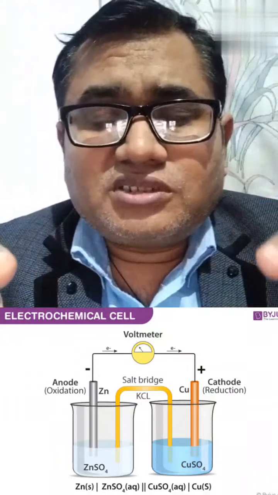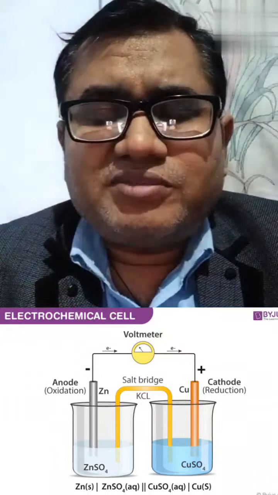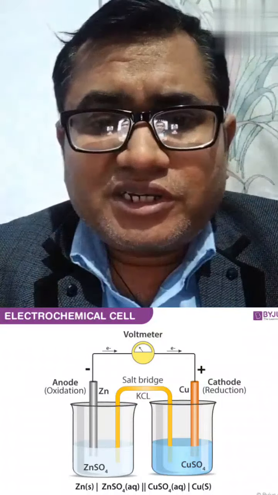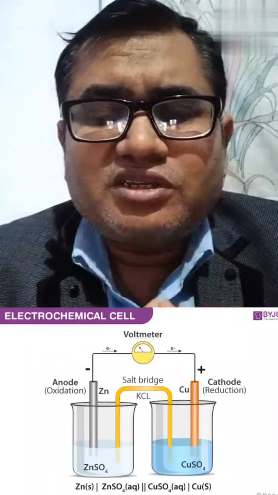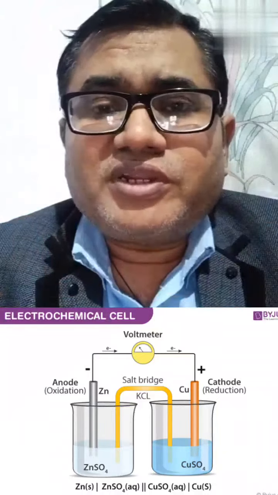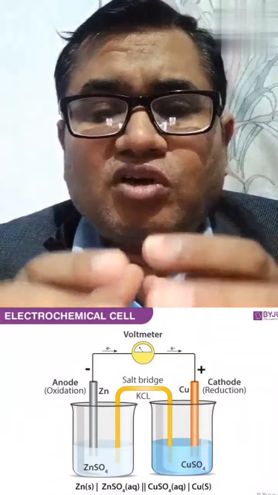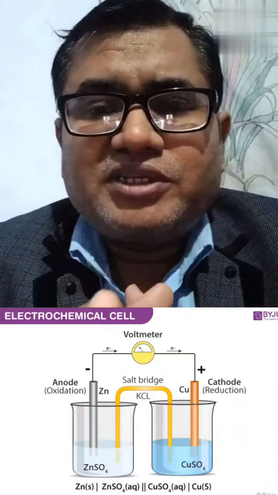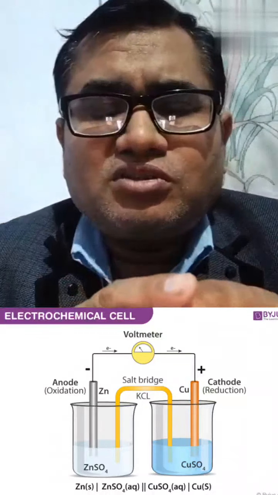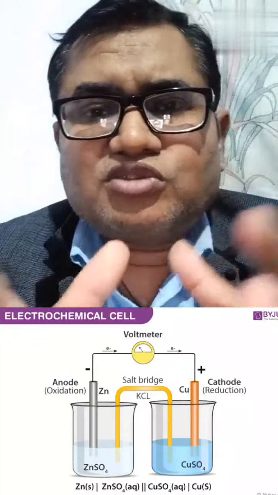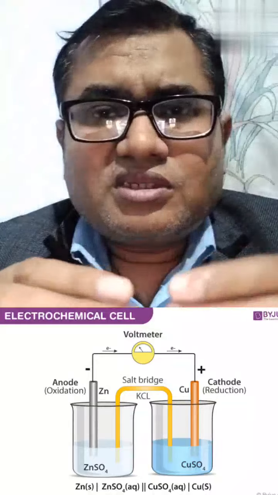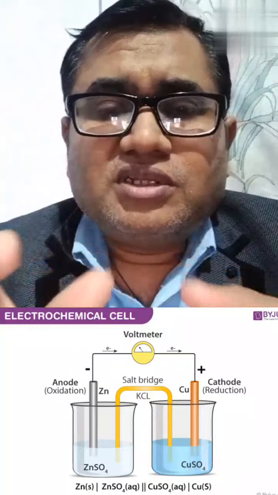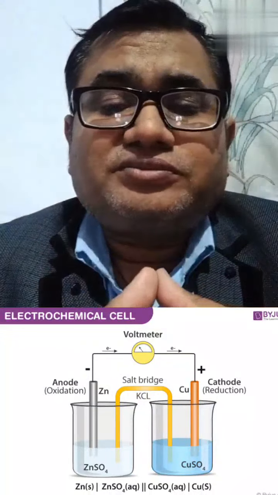These both pots are connected by an inverted U-shaped tube, that is the salt bridge. In the salt bridge we take agar solution or inert solution. Sometimes we also take KCl solution or KNO3, because these solutions are not reactive with regard to the redox reaction.